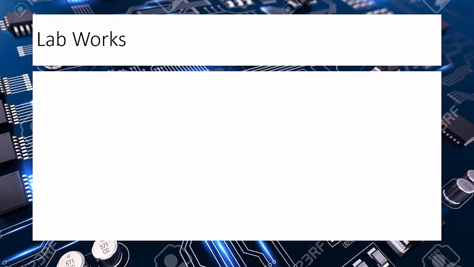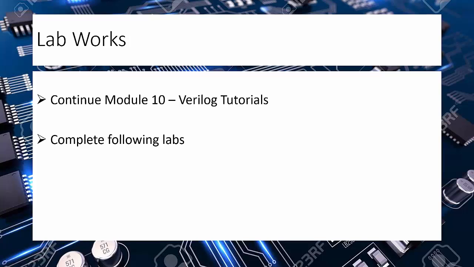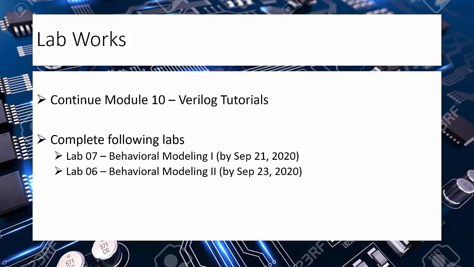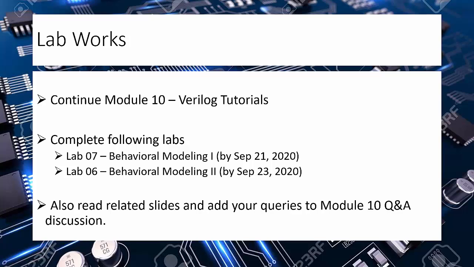As lab work, we continue with Module 10, the Verilog tutorial. Complete the labs, Lab 7 that is. We start behavioral modeling from this lab. Make sure you do part 1 by September 21, and part 2 by September 23. Of course, you need to read the slides and add your queries to the Module 10 Q&A discussion.